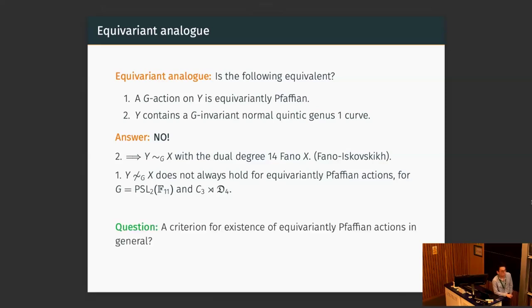It could also be an interesting problem to explore criteria for the existence of equivariant Pfaffian actions in general, for any degree d hypersurface, for example, because in our work the proof is not conceptual. It's just an enumeration of the possible groups which can act and a check of the representations. So it would be nice to have more geometric criteria for being equivariantly Pfaffian.